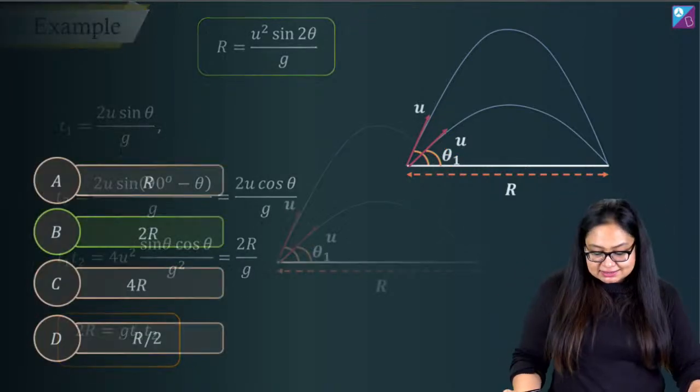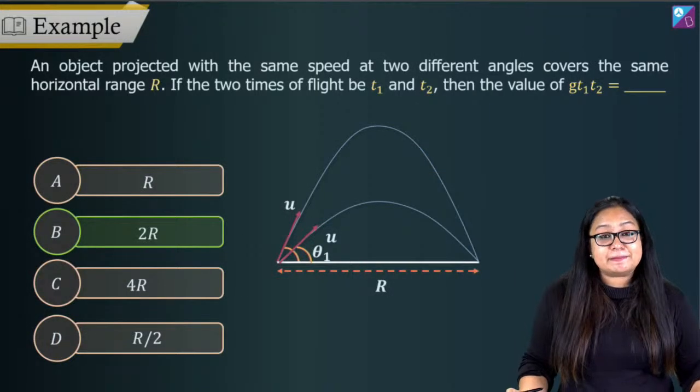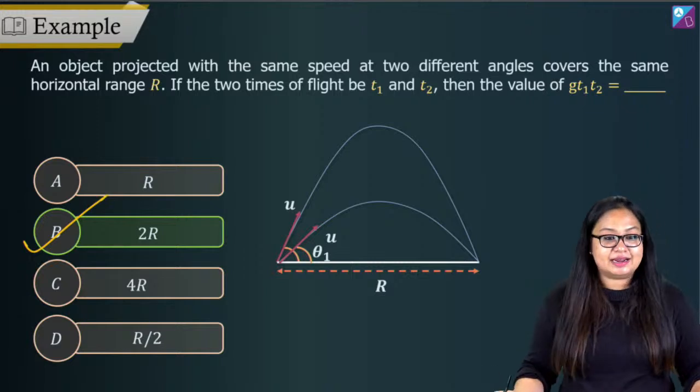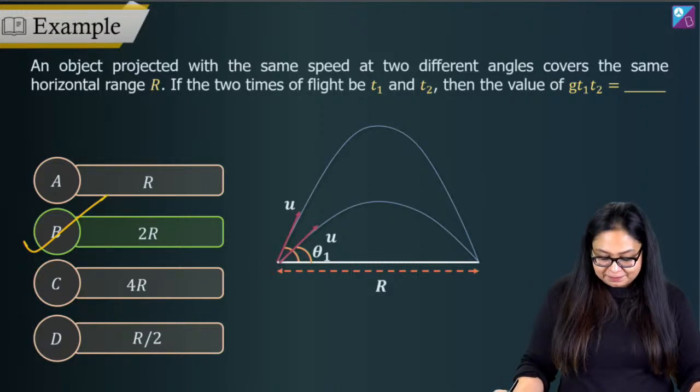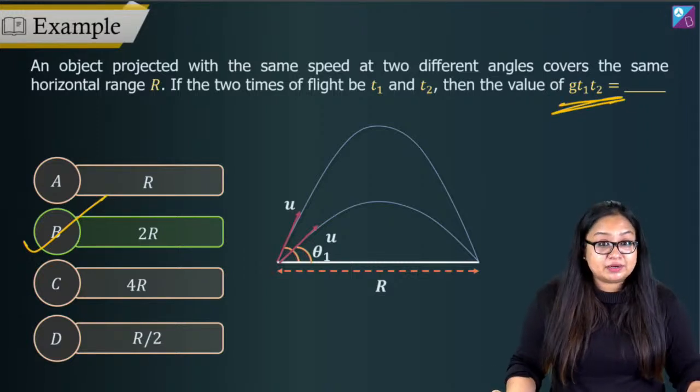Okay. What answer is this? 2R is option number B. So option number B is the correct answer. g T1 T2 is what we talked about.